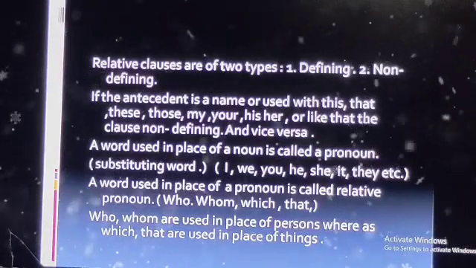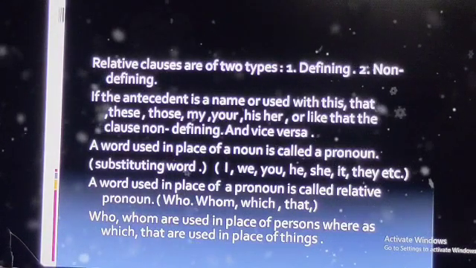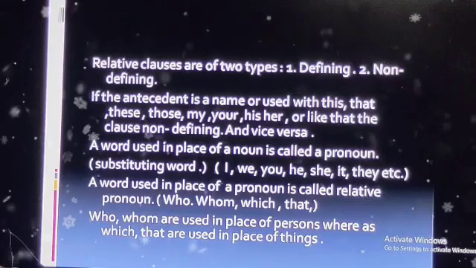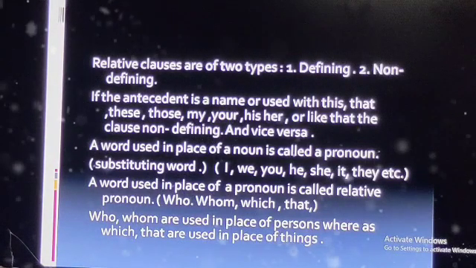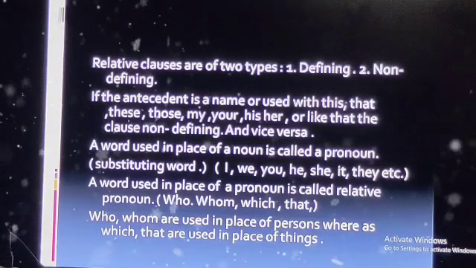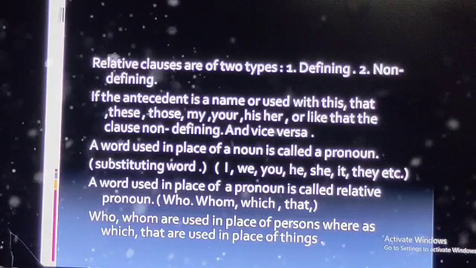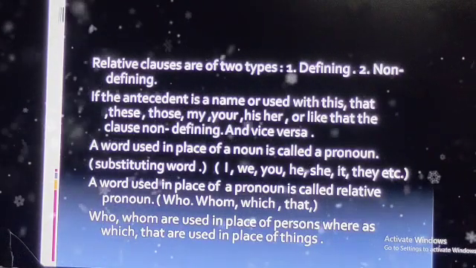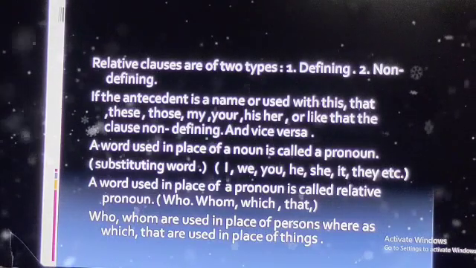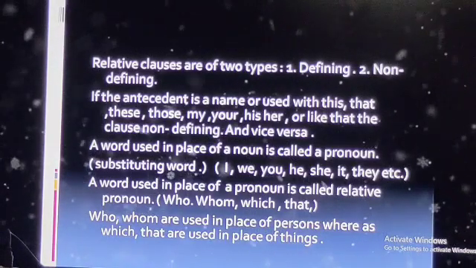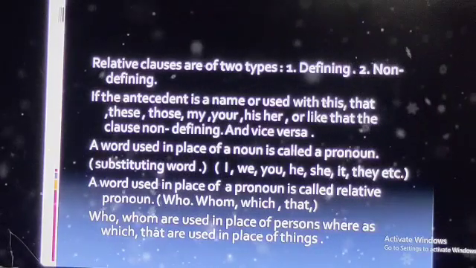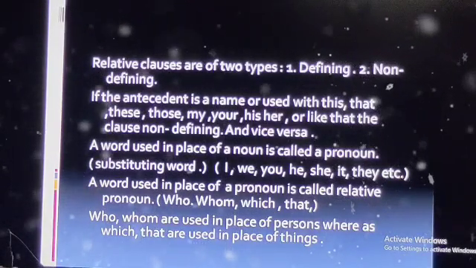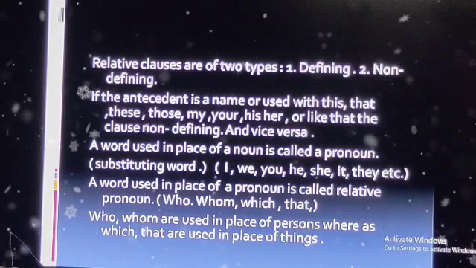Let's remember again: a pronoun is a word written in the place of a noun, and a relative pronoun is a word used in the place of a pronoun.